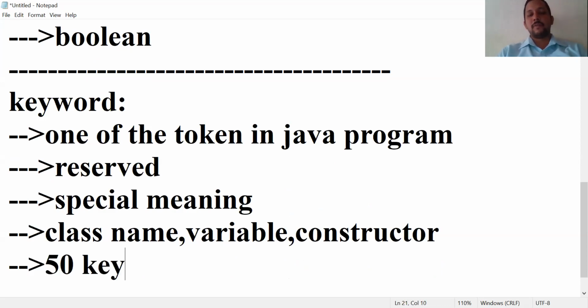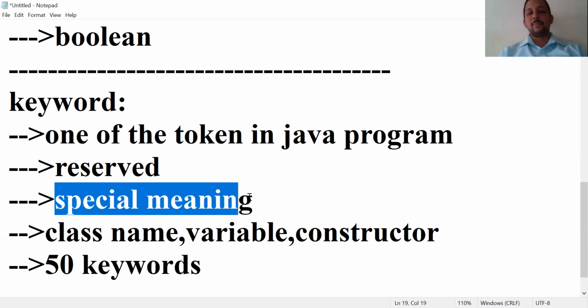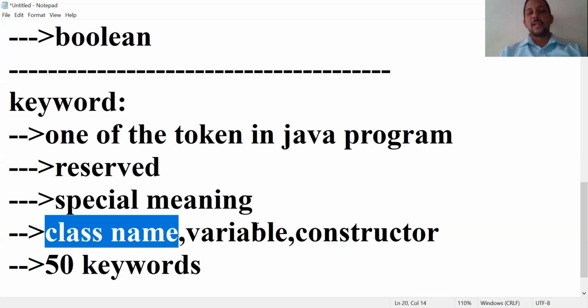It is one of the tokens in Java, also called a reserved word. Each and every keyword has a special meaning, and we are not allowed to use them as class name, variable name, constructor name, etc.